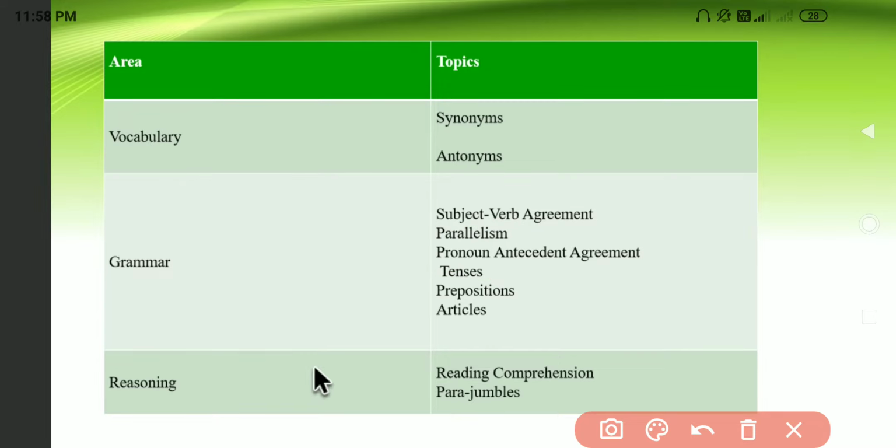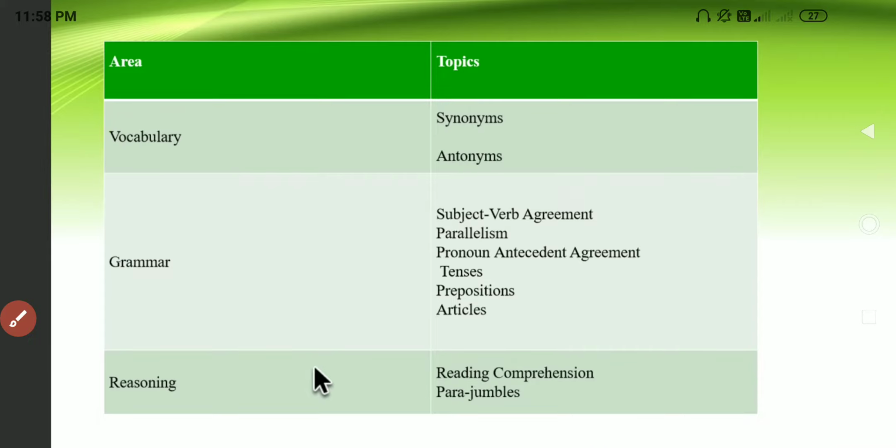Reasoning will have reading comprehension and para jumble. In reading comprehension, they will give one para. We need to read that para, and after that we need to answer the questions based on that paragraph. That's a simple thing. After that we'll have para jumbles, where 3-4 sentences will be given in a jumbled manner, and we need to rewrite them to give a better meaning. So that's it about the syllabus, guys.